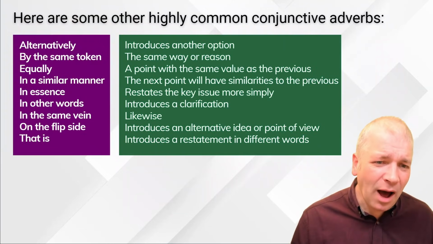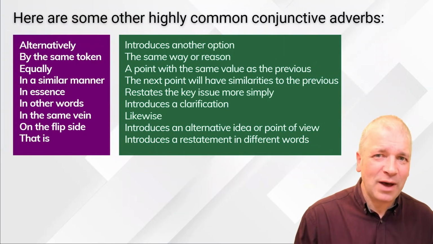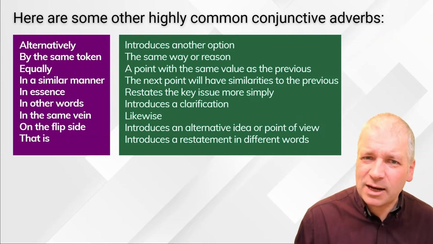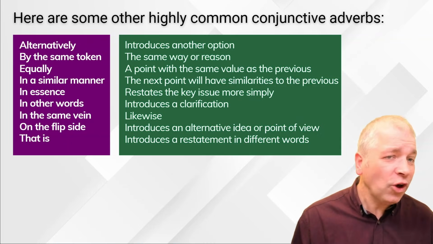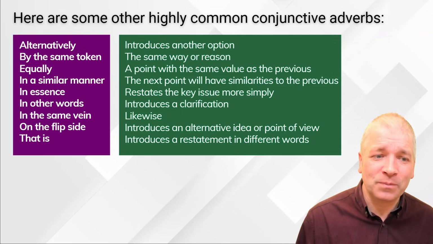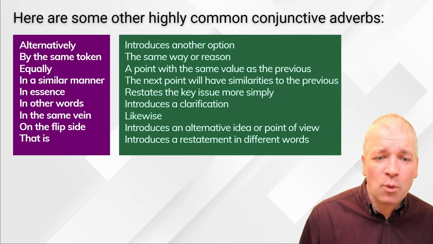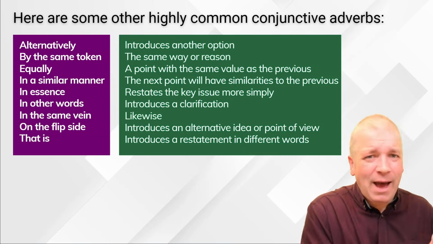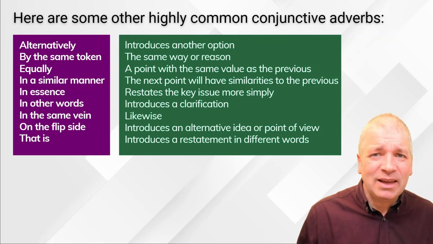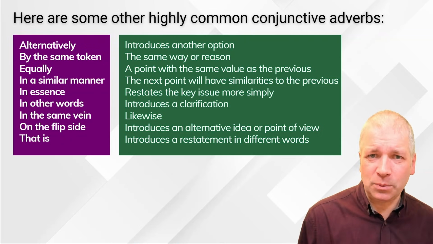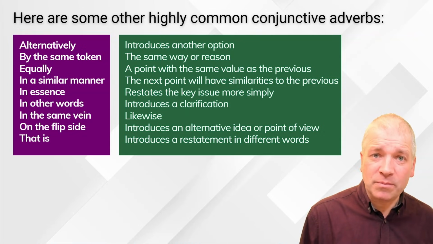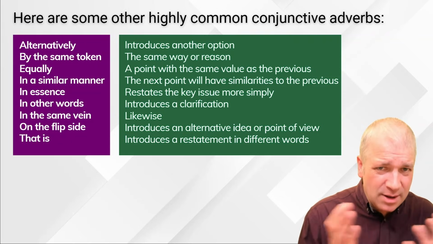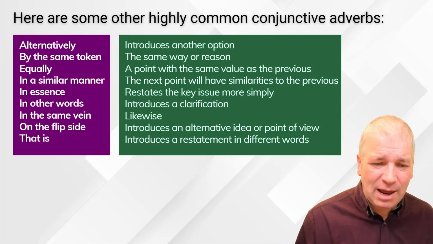And here are some other highly common conjunctive adverbs that didn't quite fit in any of the categories I've just shared. Alternatively introduces another option. By the same token, the same way or reason. Equally, a point with the same value as the previous. So here we're adding another point and it's got the same amount of value. In a similar manner, the next point will have similarities to the previous. So it's another conjunctive adverb of similarity.